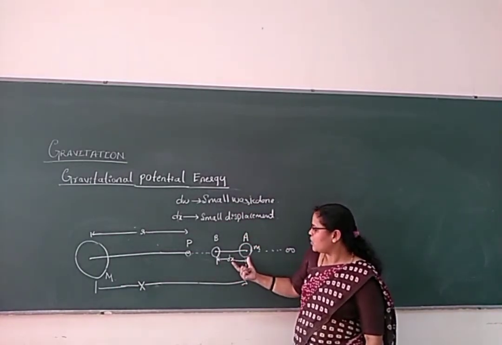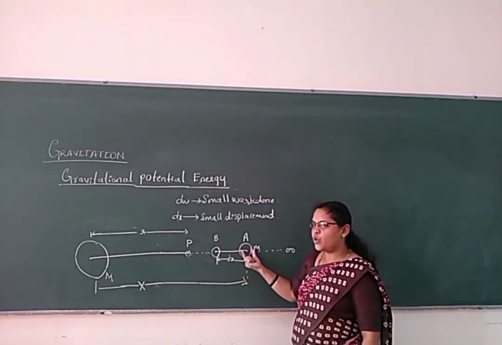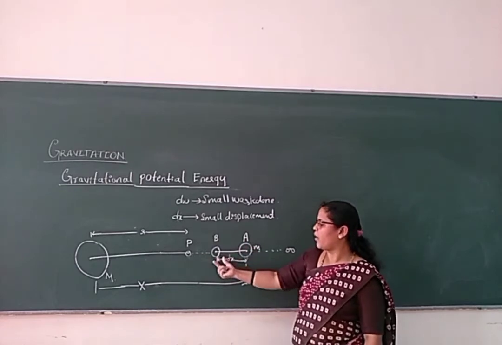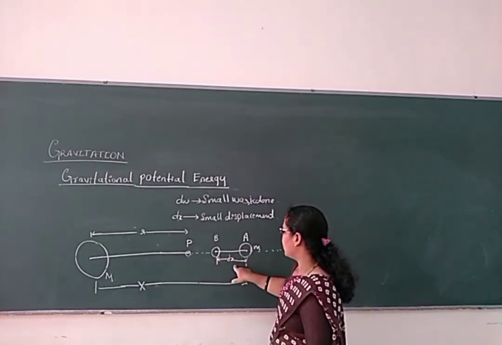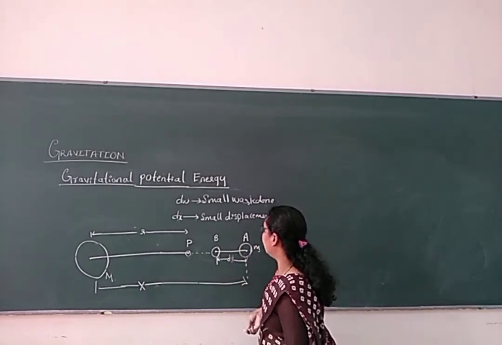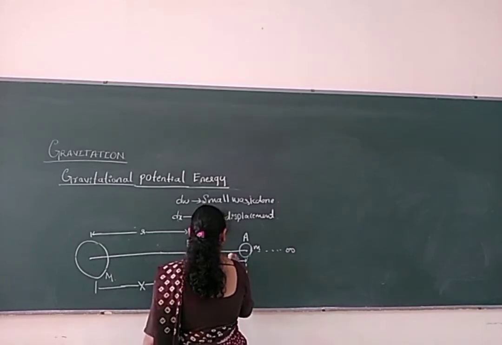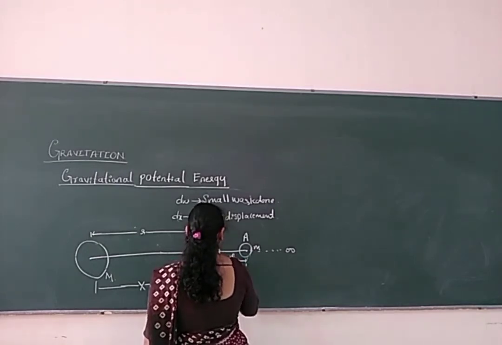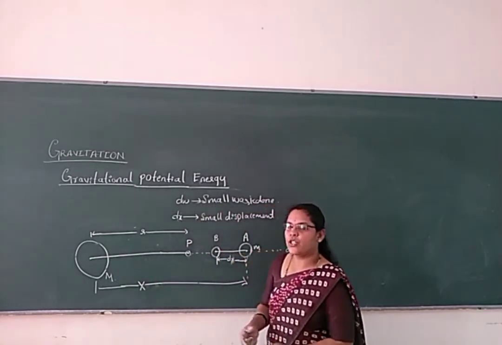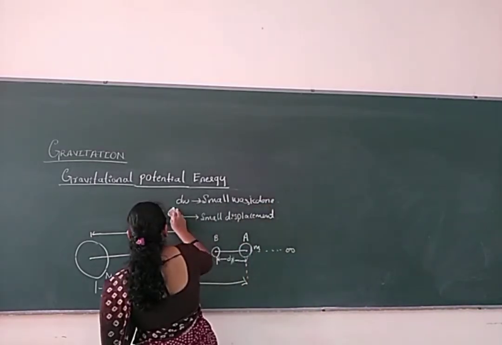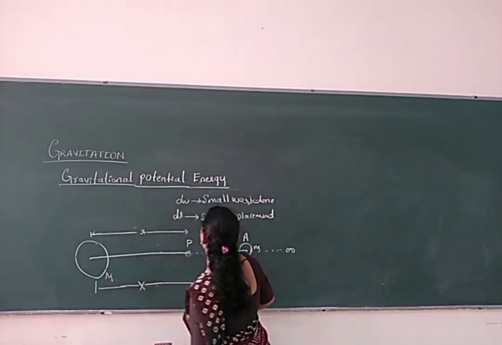A small amount of work will be done here to displace the unit mass from the point A to the point B. That is a small distance, dx, that we consider, or else we can take it as dr. So to get separation between gravitational potential and gravitational potential energy here, we will consider dr.